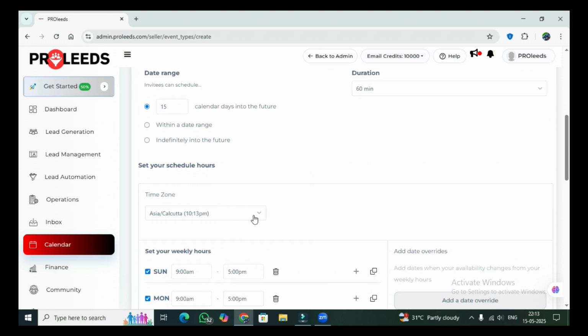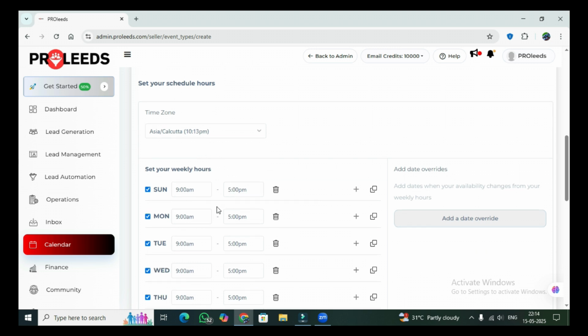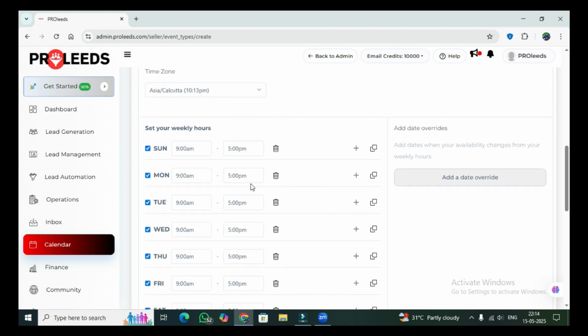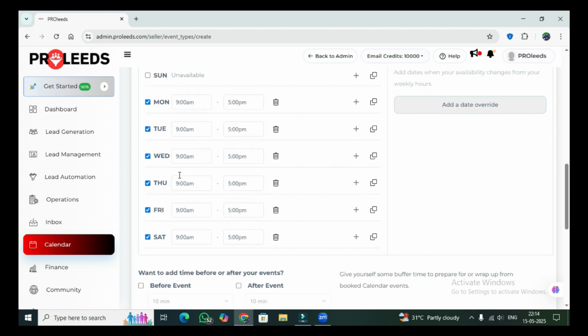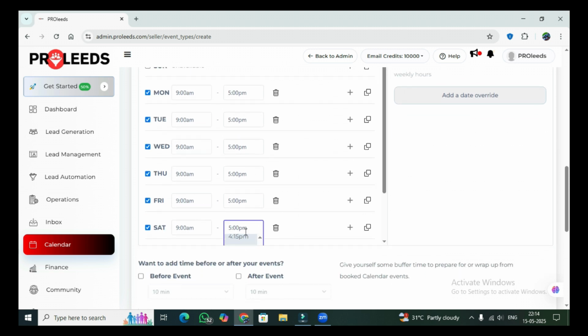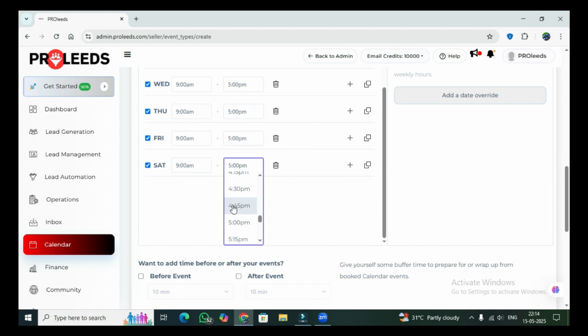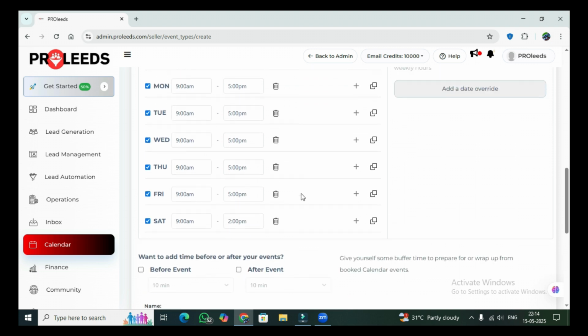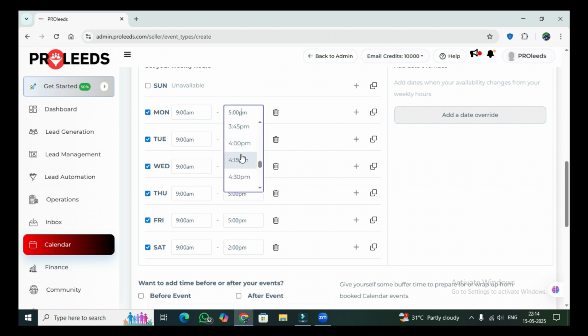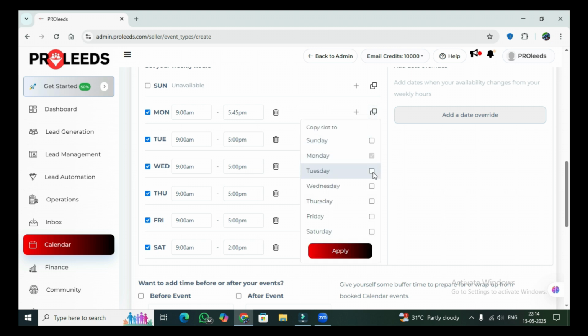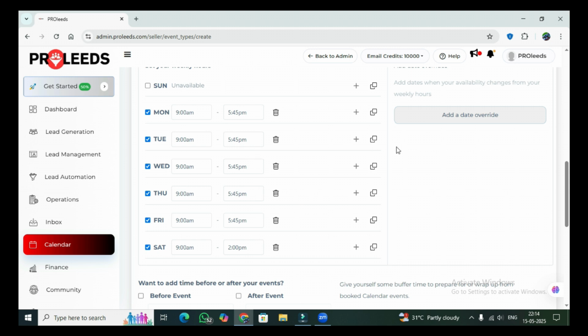The time zone where you are available, and here you should select your time when you are available. For example, if you are available Monday to Saturday and Saturday only till 12 o'clock, so what you can do is that you can select only till 2 o'clock here. But the other days you are available till 5:45. So what you can do is, here you see a copy button. You can select which all slots you want to copy to. So once you do that, it changes everywhere.